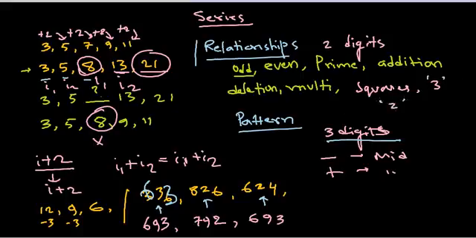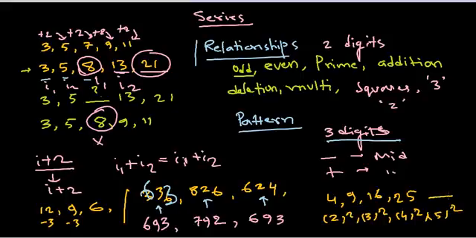For example, if I put an example here, let's say 4, then 9, 16, 25. If you look, this is telling you 2 square, then the second digit 3 square, 4 square, 5 square. So what is going to be the next number? Definitely it is going to be 6 squared, so it will be 36, right?